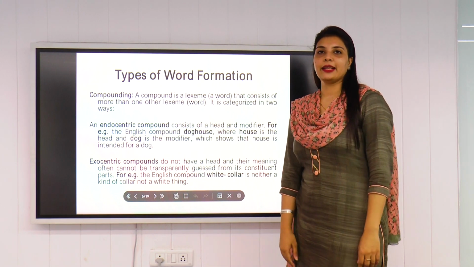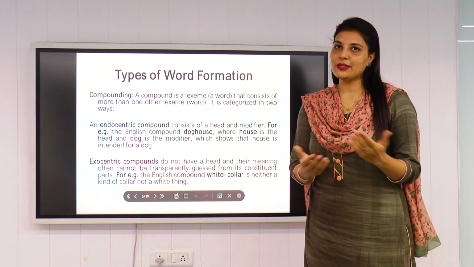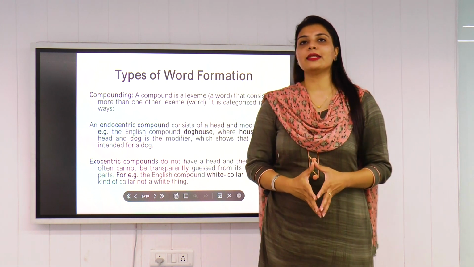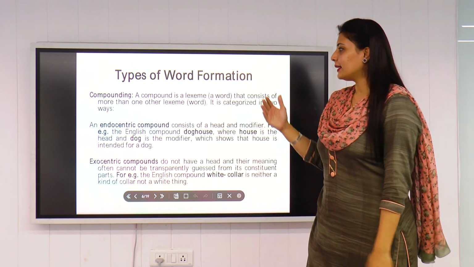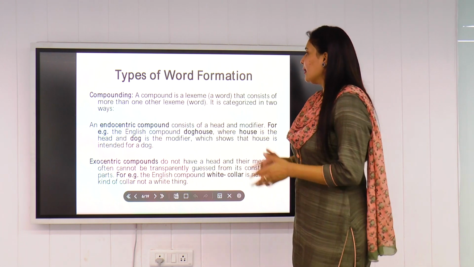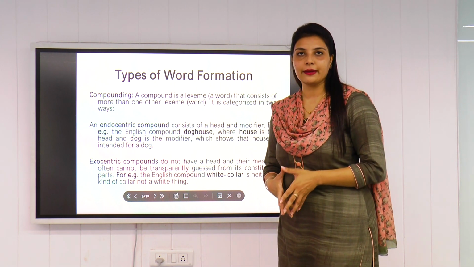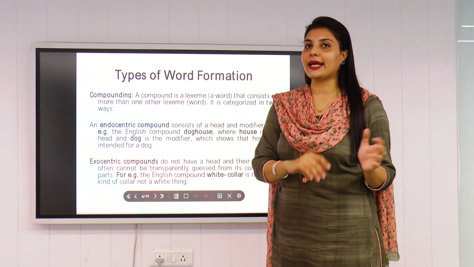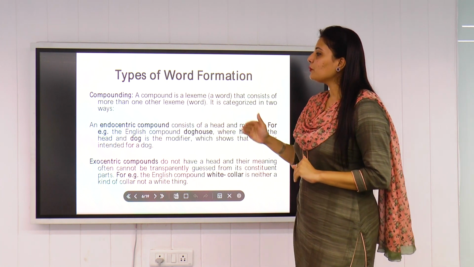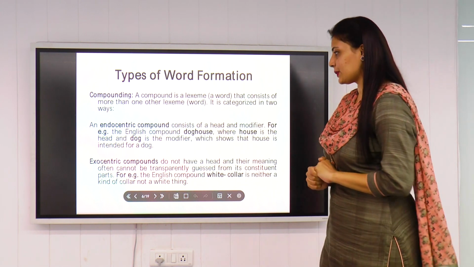The next type we have is compounding. Trust me guys, this is an interesting one. A compound is a lexeme, also known as a word, that consists of more than one other lexeme. You will see in the next example that it is categorized in two ways. Compounding consists of more than one word. When you have two existing words together, that is compounding. This is the basic understanding, but we need to understand the types of compounding as well. There are two ways to put forward compounding. Number one is endocentric compound and another one is exocentric compound.